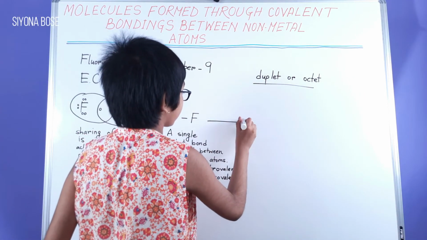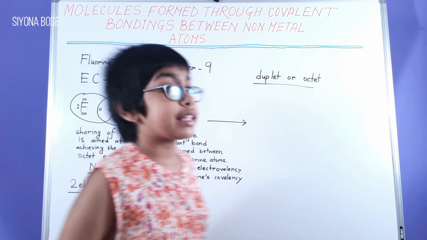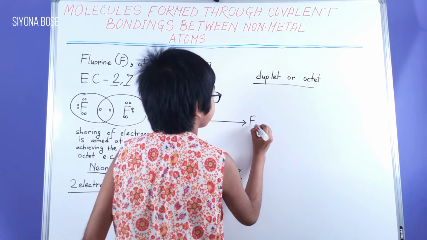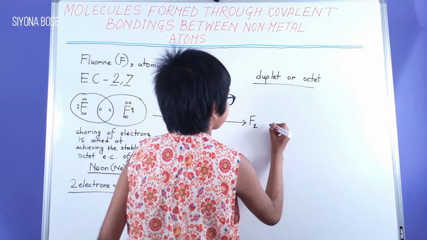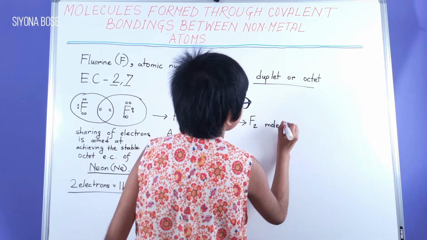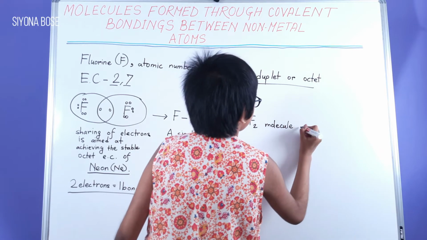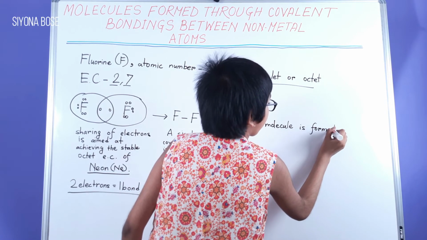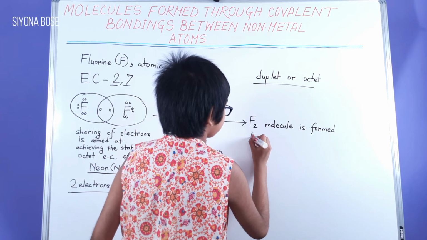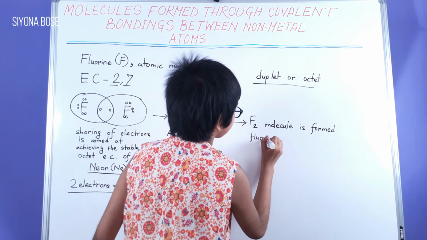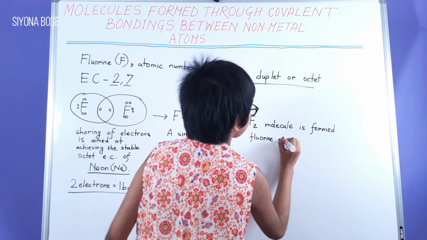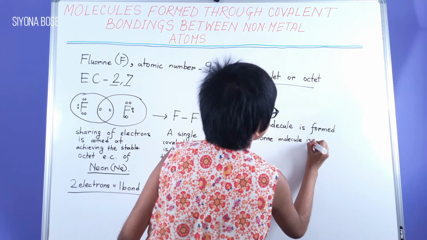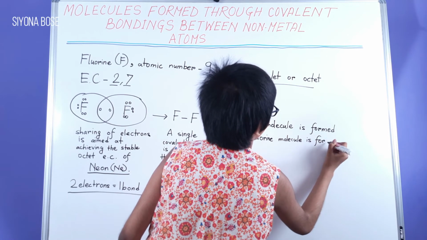And finally, our product, the F2 molecule, is formed, or we can write like this: fluorine molecule is formed.